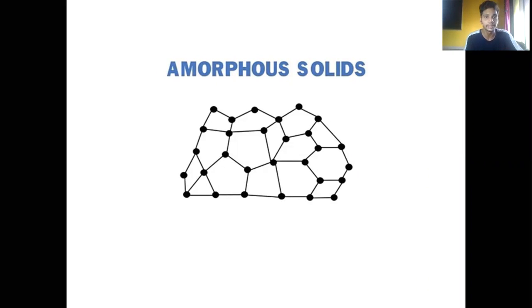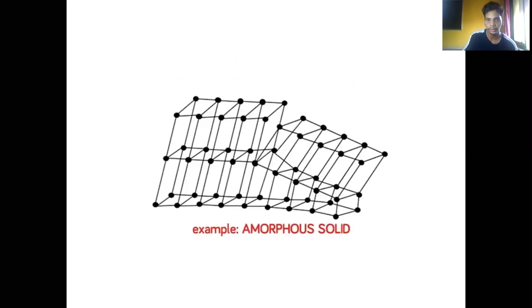It repeatedly shows the arrangement of the molecules. But in amorphous solids, it is clearly seen that the molecules or particles are randomly arranged. Amorphous solids do show a proper arrangement as well, but only in a short range.